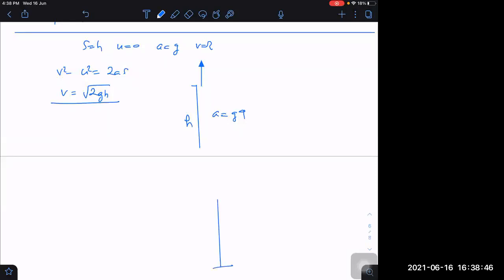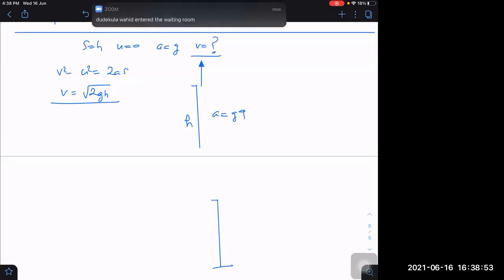The unknown is what we have to find. So then this is height h.